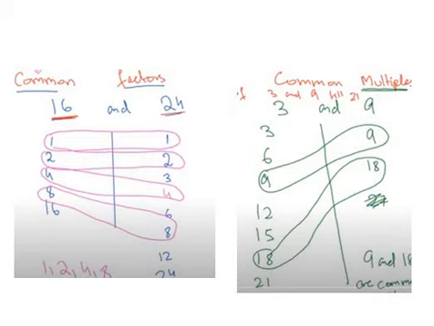Every number has at least two factors, 1 and the number itself. 16 was the number, so 1 is a factor certainly and the number itself is a factor certainly. If we talk about 24, 1 is a factor and the number itself is a factor.